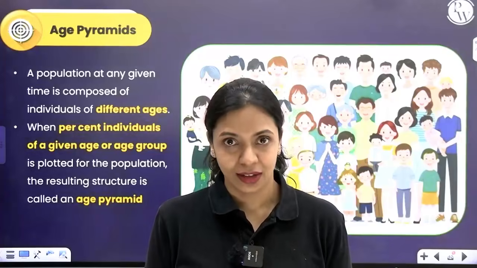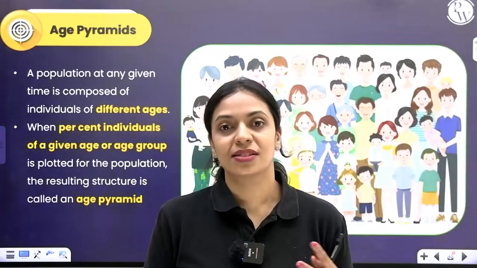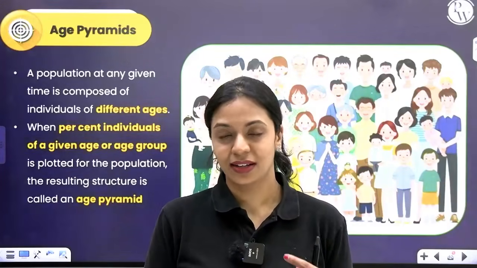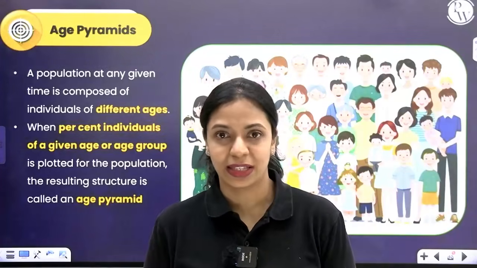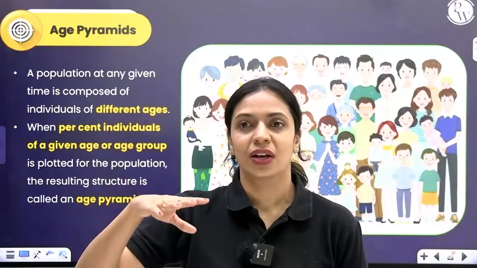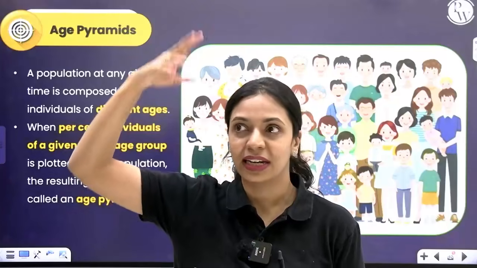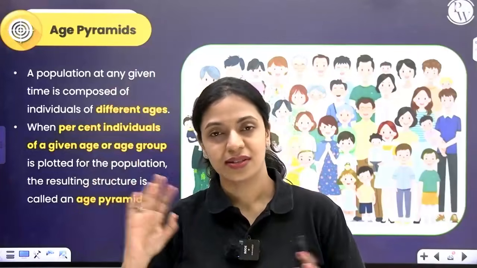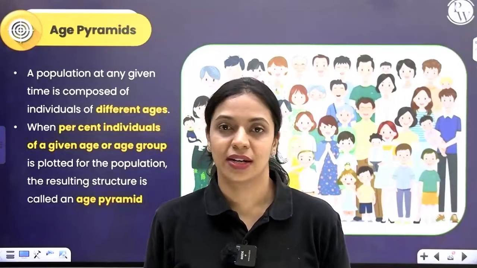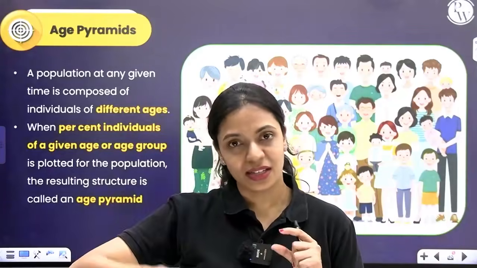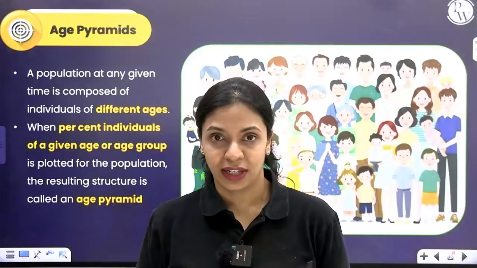You go to a crop field, you don't have all the plants that belong to the same age, right? Little variation will be there. You will have smaller saplings, you will have coconut trees that are really tall, smaller coconut trees. So in any population, you can see that organisms will belong to different age groups.